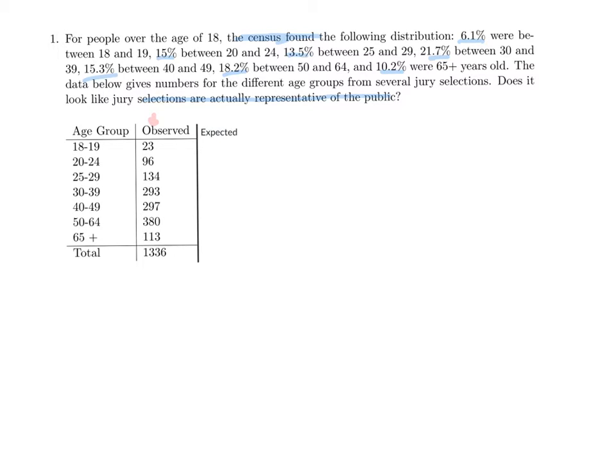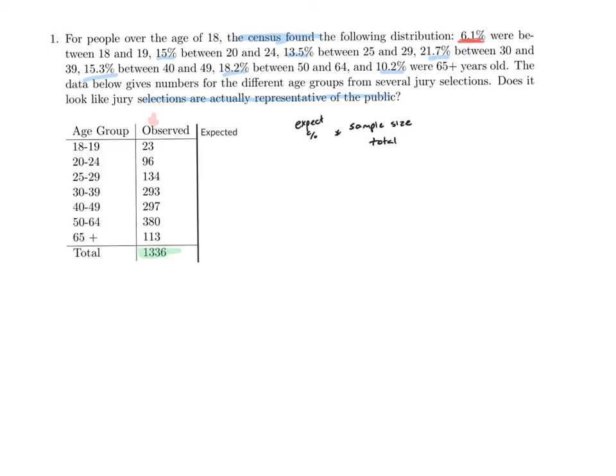Now, if we remember from the previous videos, we calculate our expected values by taking our sample size, or our total, and multiplying it by our expected percent. So when you look at this here, we know right off the bat that we have a total of 1,336 people. And based on my census data from up above, I know out of those 1,336 people, I would expect 6.1% of them to be between 18 and 19 years old, based on census. If juries are representing the public, I should see about that percent.